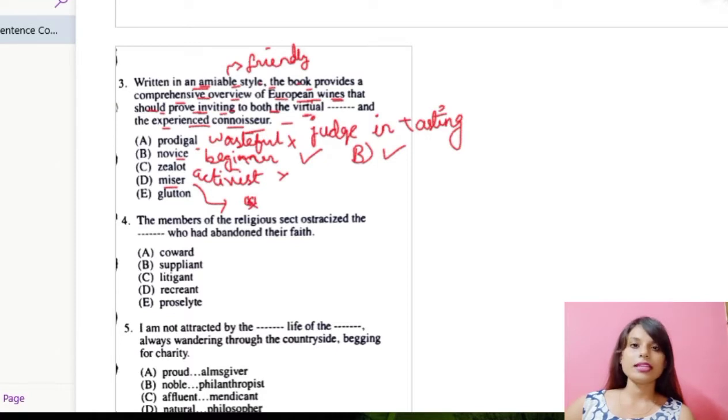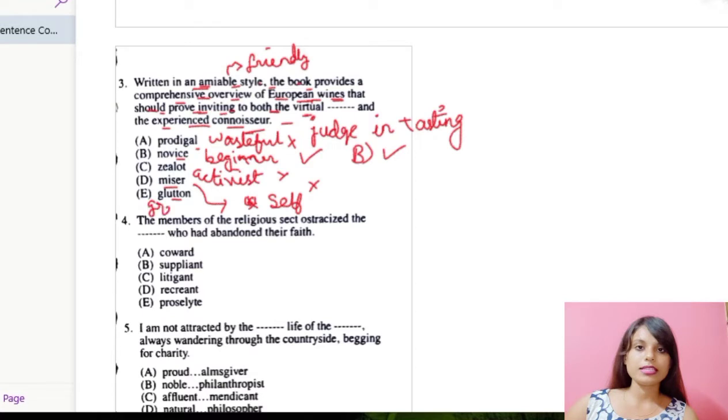Not spending anything, always into self, always thinking about himself, not spending or not helping anyone. Okay, so miser will also not go, so I'm striking it out. Number E is glutton. Now glutton means an excessively greedy eater.